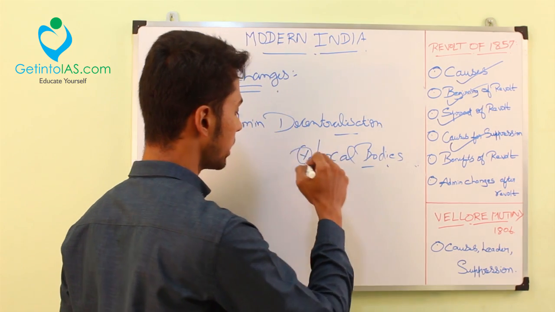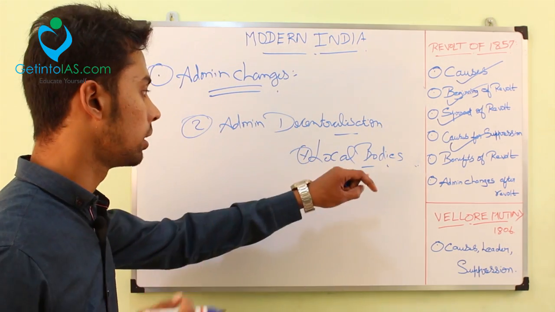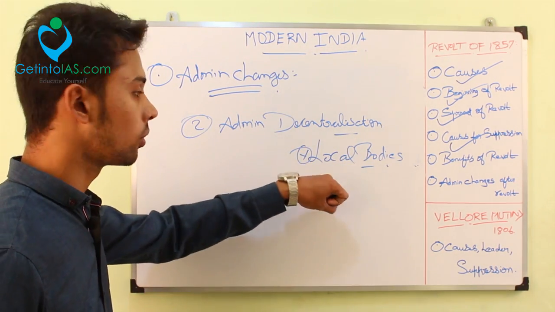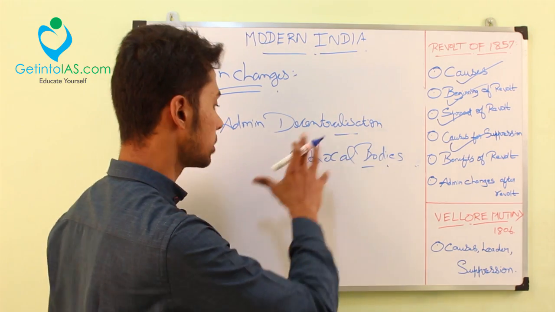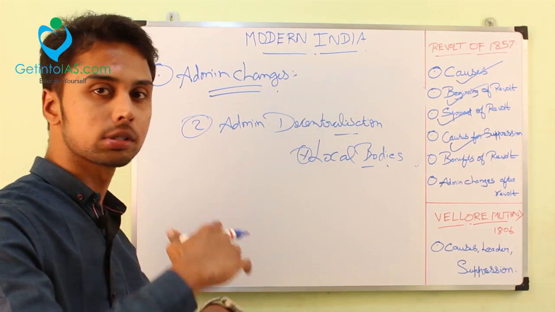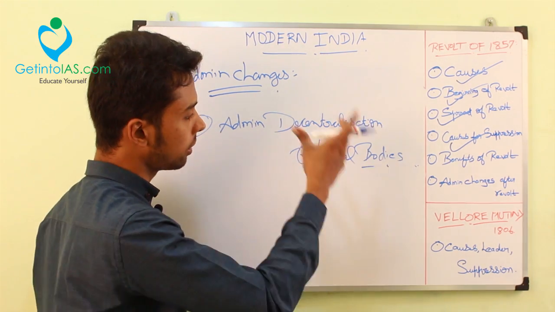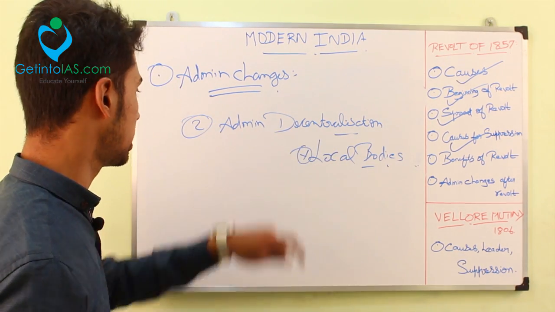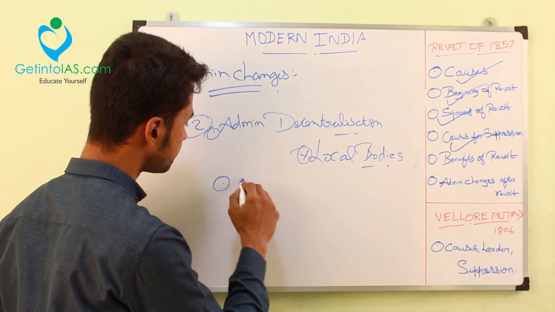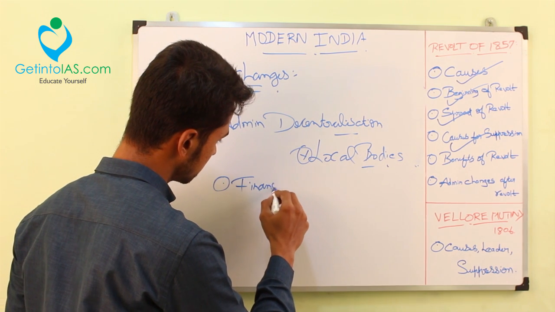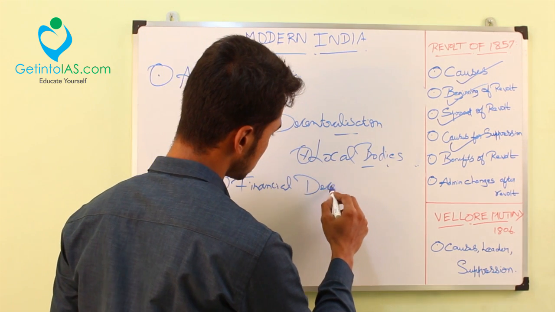These reforms were taken forward by Lord Ripon. Lord Ripon is called the father of local self-government. He is the one responsible for the creation of district boards and local bodies, and the order in which it is followed now was laid by Lord Ripon. So this is about administrative decentralization. Another thing that happened is financial decentralization.